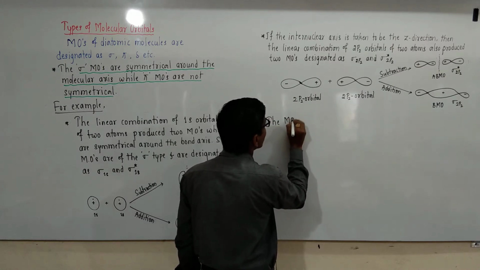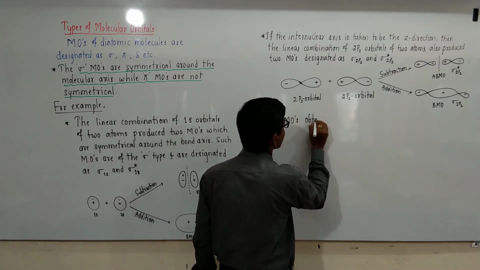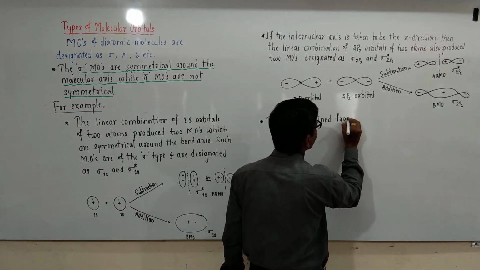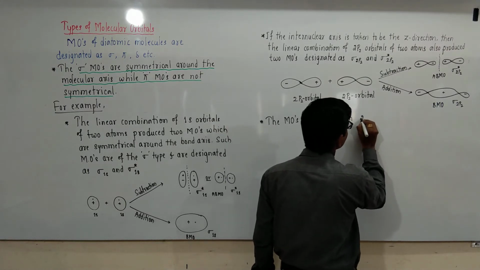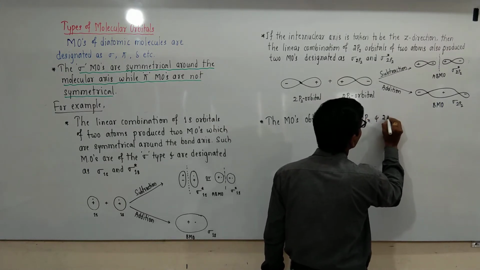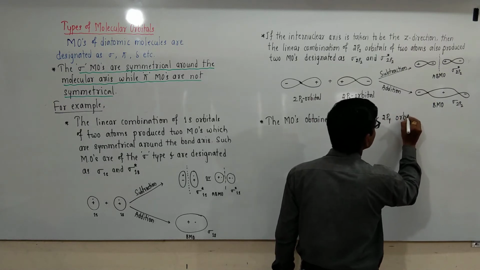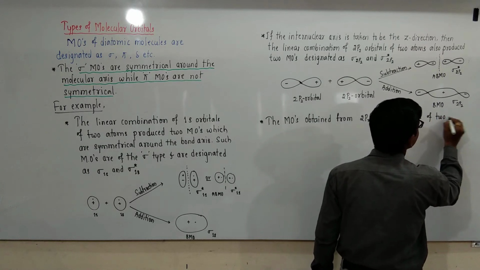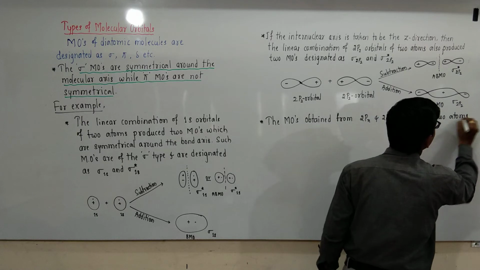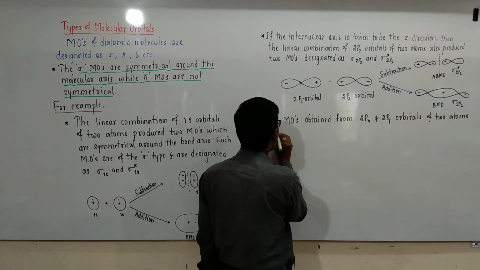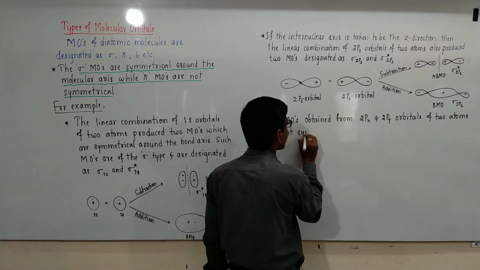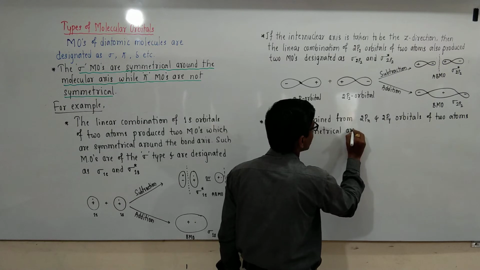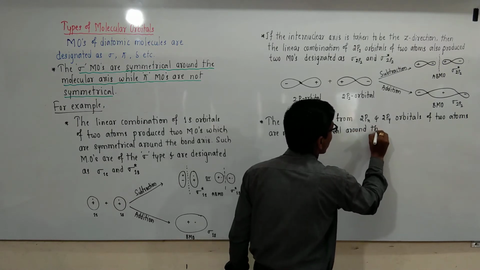The molecular orbitals obtained from 2px and 2py orbitals of two atoms are not symmetrical around the bond axis.